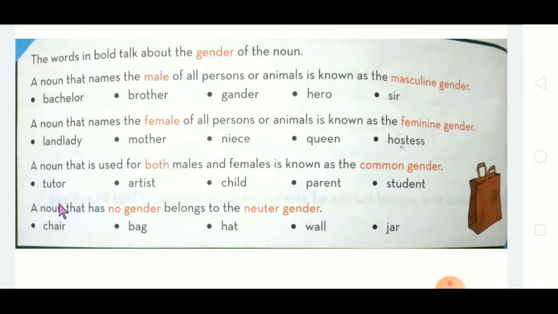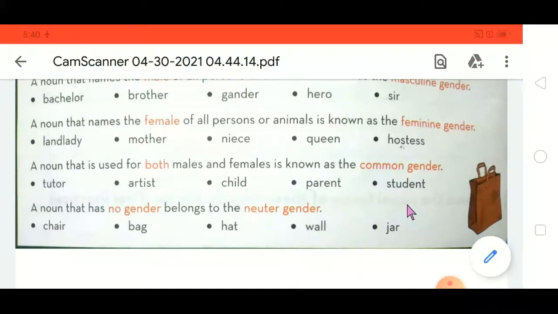It is a private teacher who teaches a particular student or a small group of students. Got it? Tutor, artist, child, parent, student, everything is common gender.